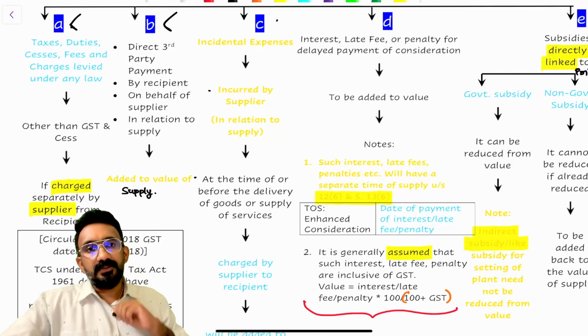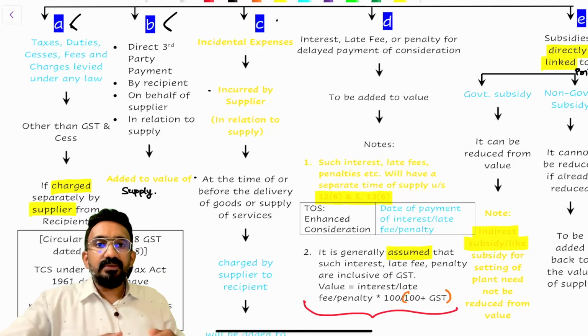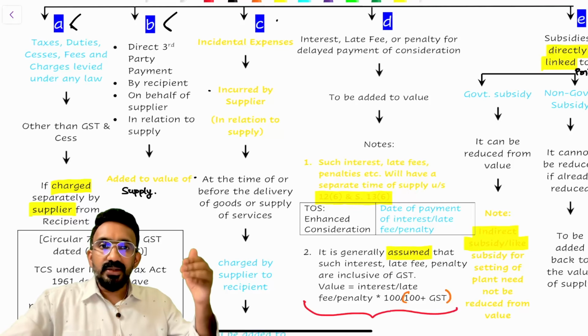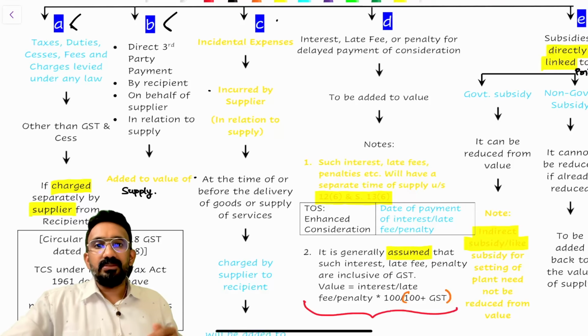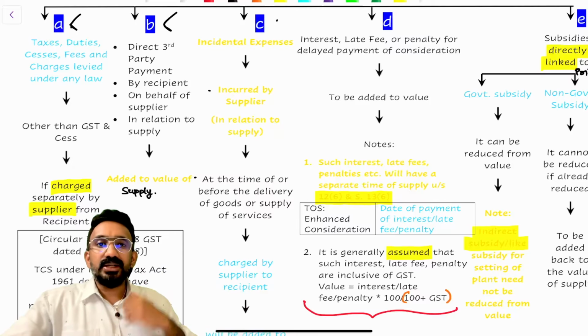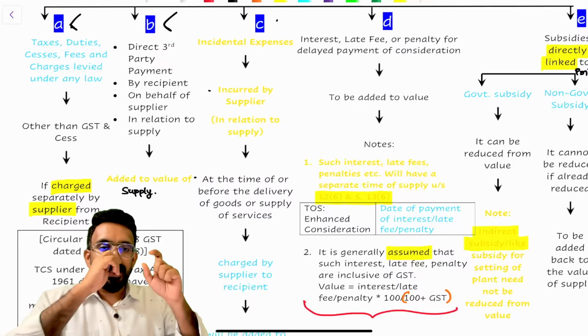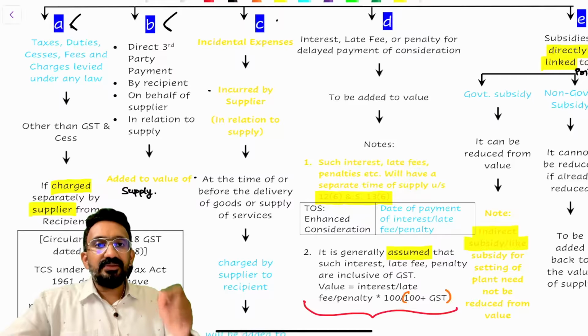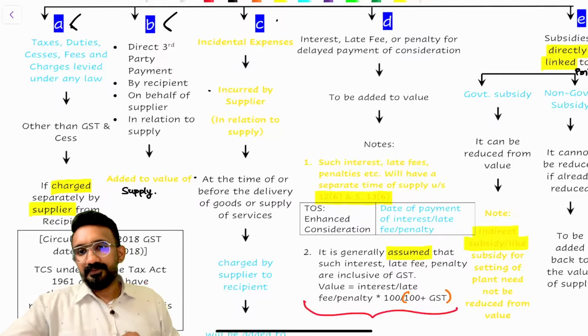interest from the customer. The question is: I gave a bill initially for 1 lakh rupees plus 18% GST, 1 lakh 18,000. Now, the 1 lakh 18,000 was supposed to be paid in 1 month. The customer paid after 3 months. I charged them 2,000 rupees extra interest also. I gave a bill of 1 lakh 18,000 rupees, but got in my bank account 1 lakh 20,000 rupees, 2,000 rupees extra. Should this also be subject to GST? The answer is yes. Any interest, late fee, penalty for delayed payment of consideration should be added to the value.